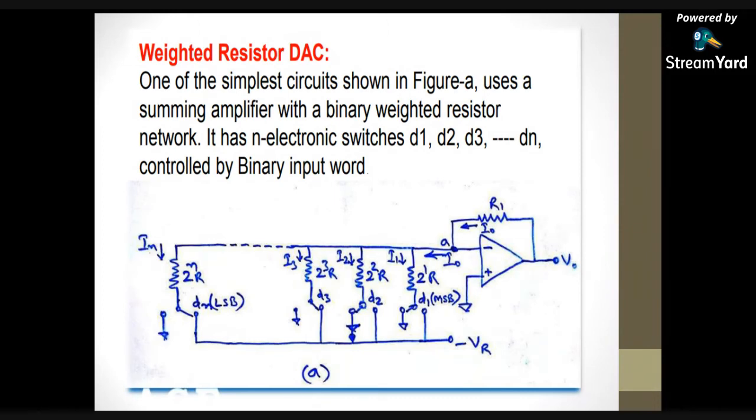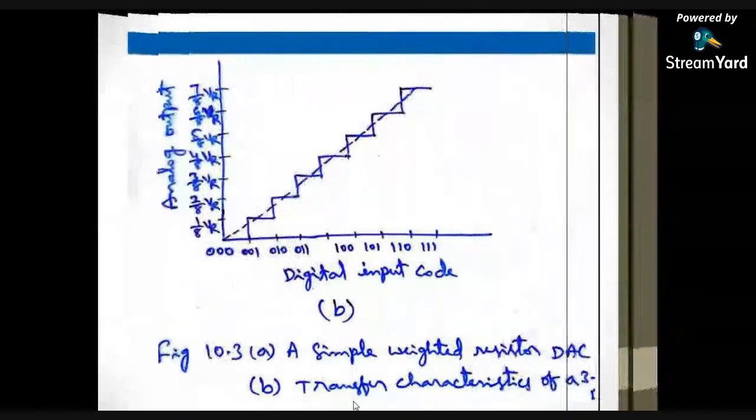If I take the 001 digit, D1/2^1 is 0, D2/2^2 is 0, and D3/2^3 is 1/8.